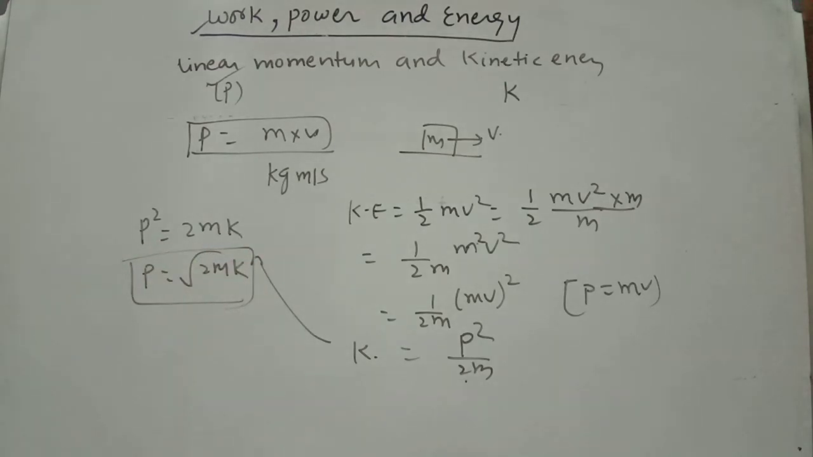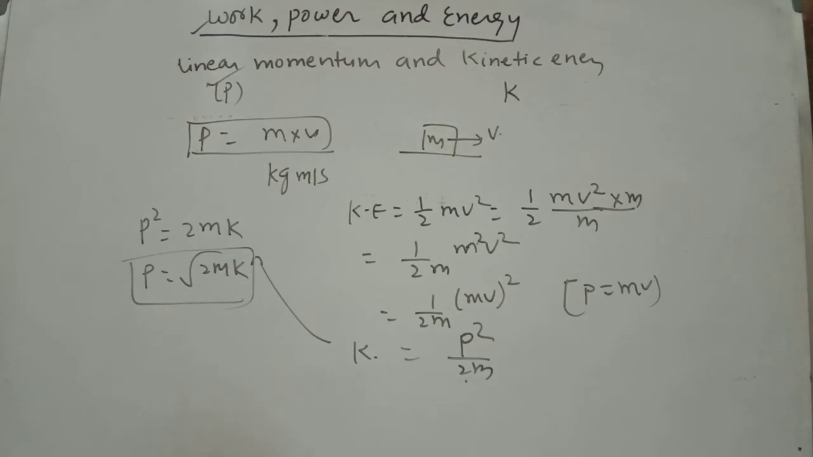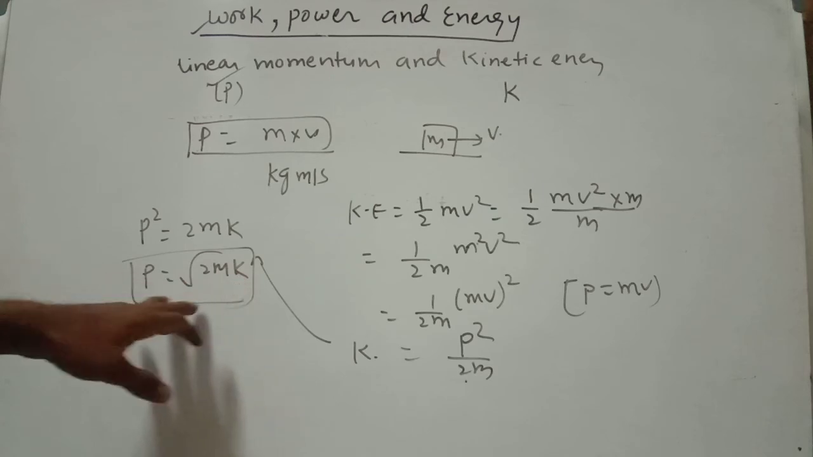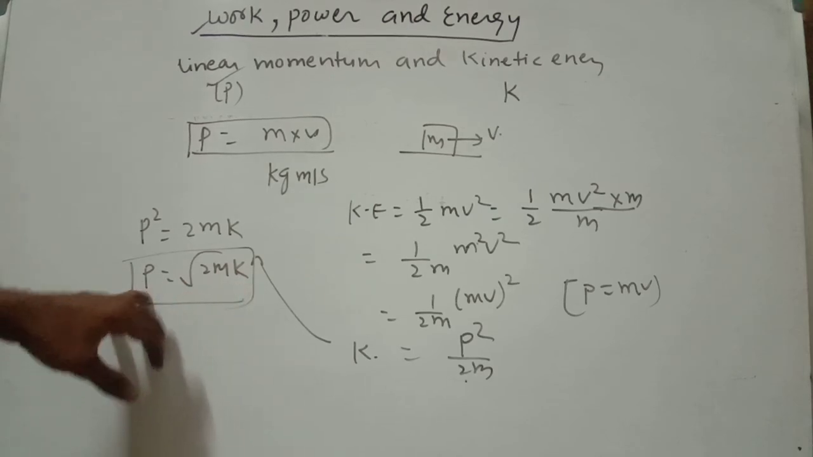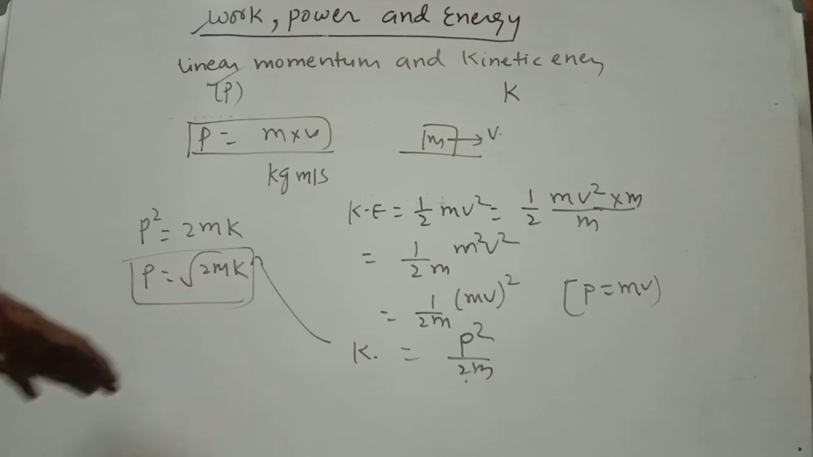Okay, so you can compare here kinetic energy with linear momentum. Many times the board has already asked the question about the relation between linear momentum and kinetic energy. The question is something like: if the mass is constant and kinetic energy is doubled, what is the effect on linear momentum? Again, if the mass is constant and linear momentum is twice the previous one, what is the effect on kinetic energy? So these are very important questions.